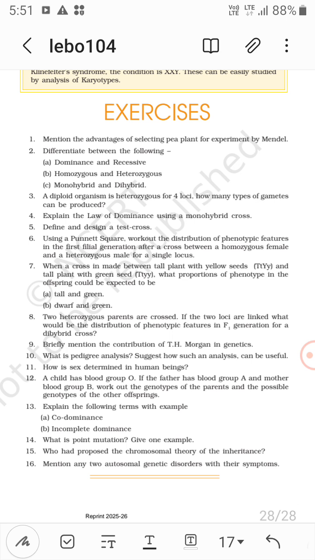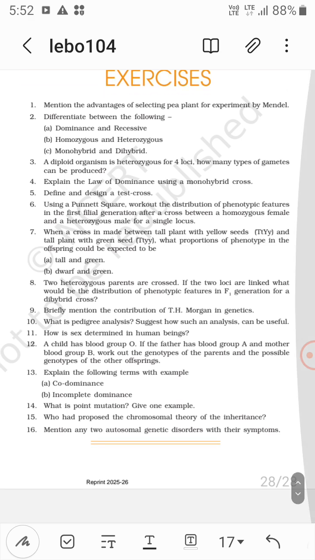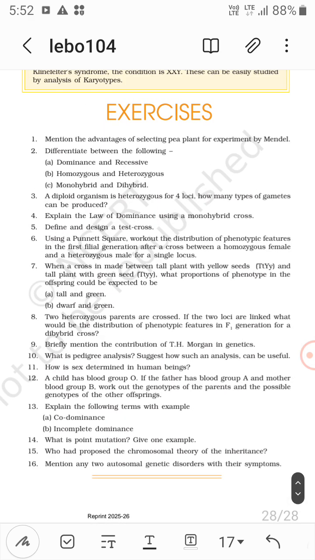Now incomplete dominance. It is in between, neither tall nor dwarf. For example, if you cross a red flower and a white flower, you will get a pink flower. So this is incomplete dominance. It is neither red nor white.